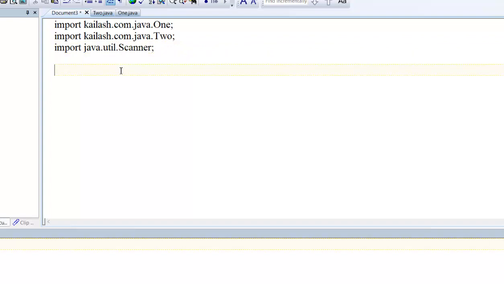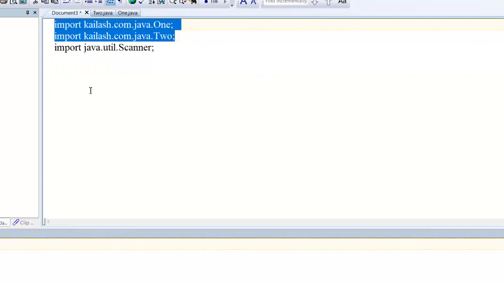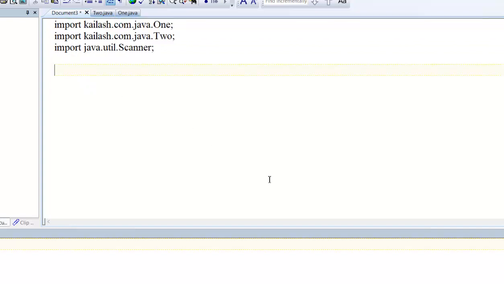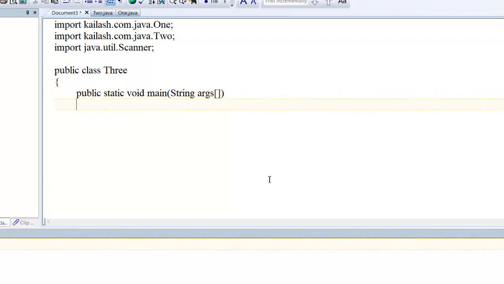Okay. So what is the benefit? As you are using the Scanner class, likewise we are using some other user-defined packages, right? Now public class Three, this is my Three class. I use public static void main(String[] args), and now I want to create an object of One class: One object equal to new One, and object.display.